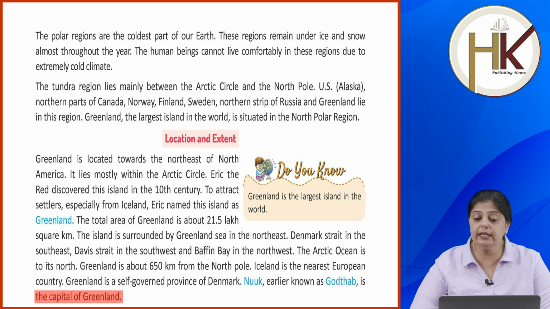Okay. Total area of Greenland is 21.5 lakh square kilometer. It is surrounded by Greenland Sea, which is in the northeast, Denmark Strait in the southeast, Davis Strait in the southwest, and Baffin Bay in the northwest. Arctic Ocean is to the north. Greenland is around 650 km from the North Pole, and Iceland is the nearest European country. Greenland is a self-governed province of Denmark, and its capital is known as Nuuk. Earlier it was called Gottorp.